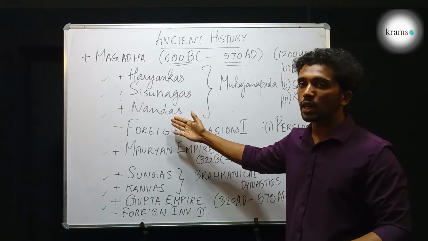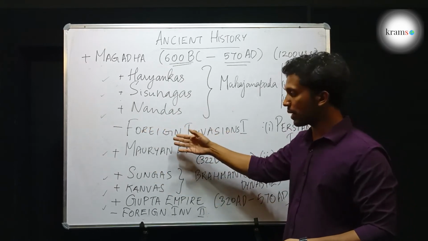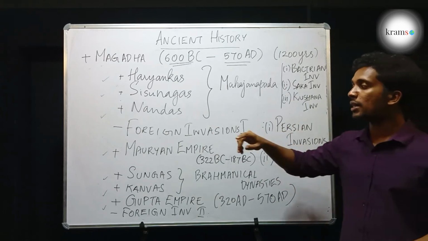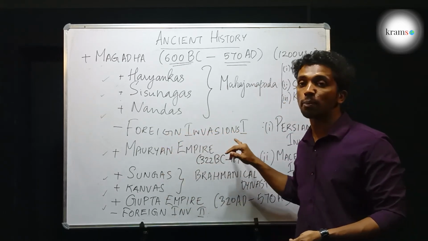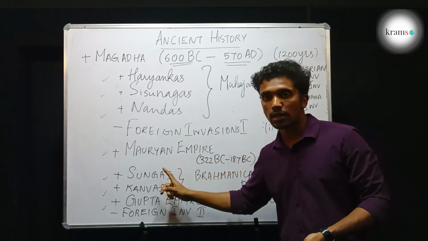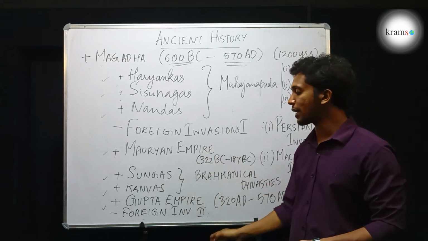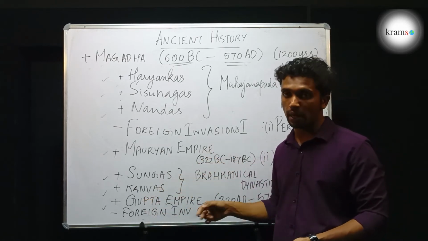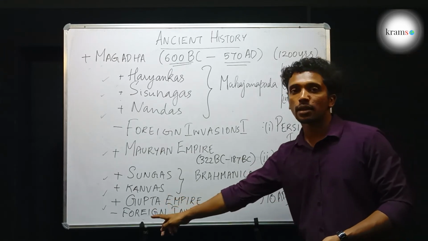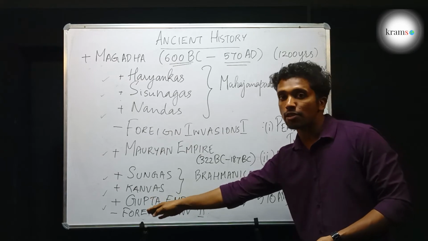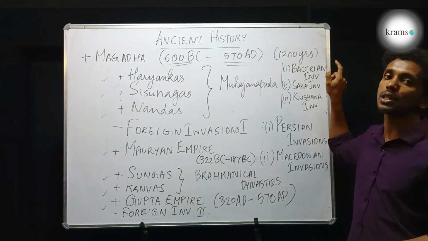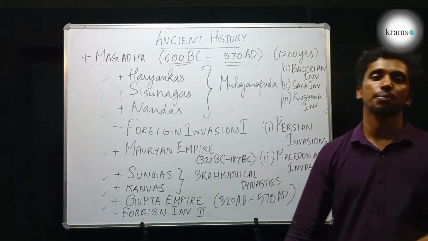Haryangas, Shishunagas, Nandas, during and later period came the foreign invasion first, which had Persian invasion and Macedonian invasion. Then comes the next dynasty, Mauryan Empire, which is from 322 BC till 187 BC. Then comes Sungas and Kanvas, who were Brahmanical dynasties. Then comes the last dynasty, the Gupta Empire, from 320 AD till 570 AD. And during the period of Guptas, there is the foreign invasion second, from 3 different countries: Bactrian invasion, Saka invasion, and Kushana invasion.